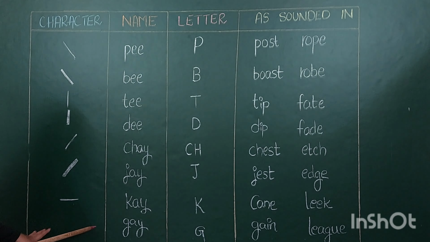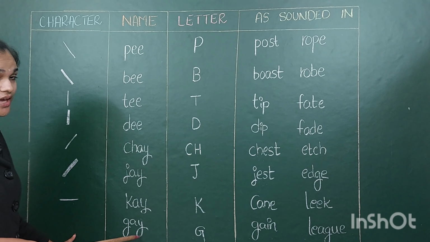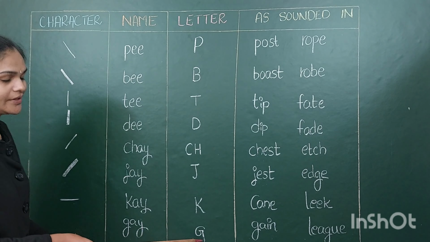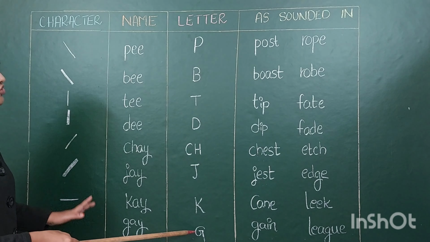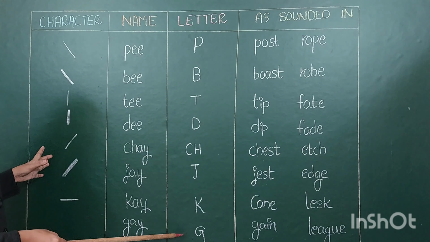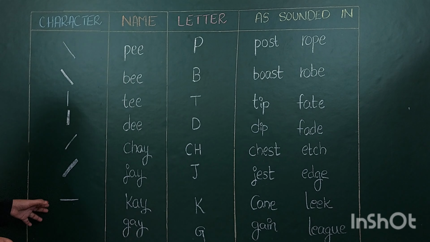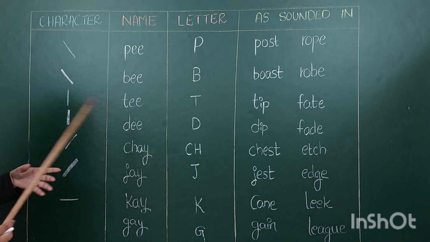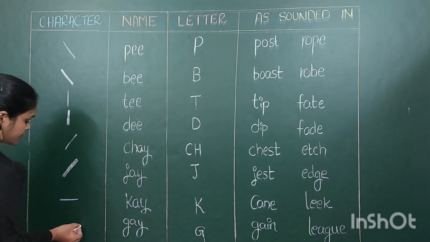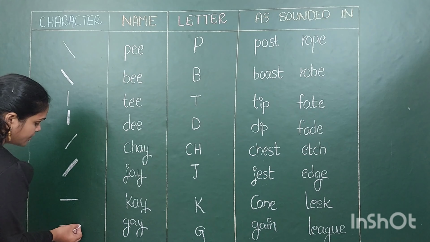Next, the last stroke is G. The G letter should be written in the form of K only, but in the darker one.